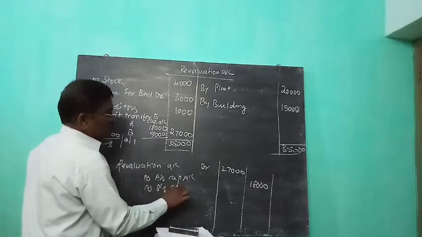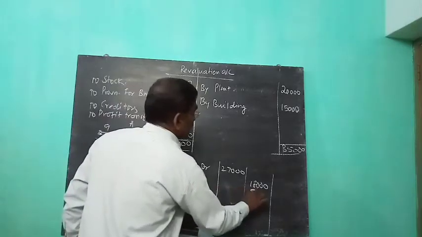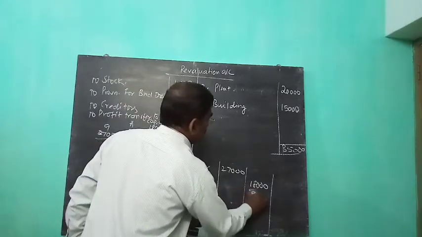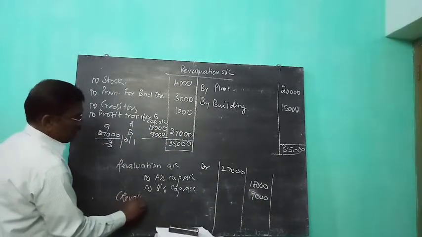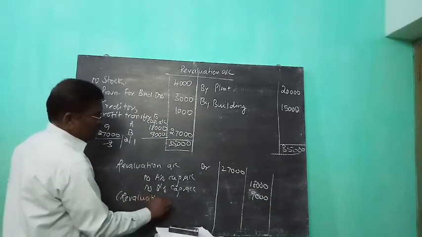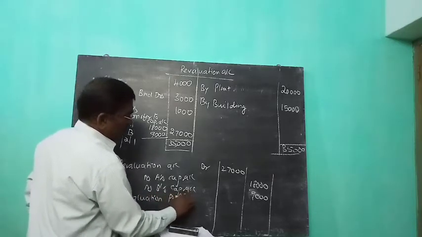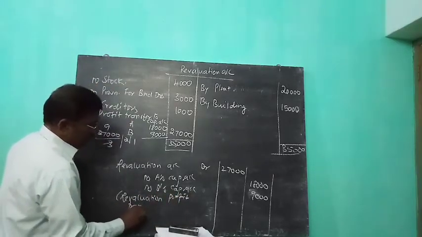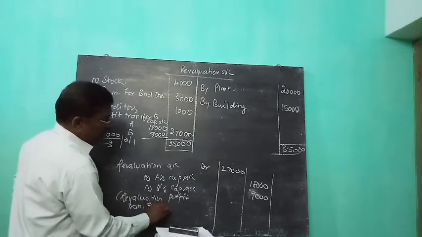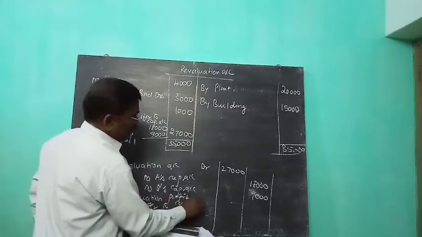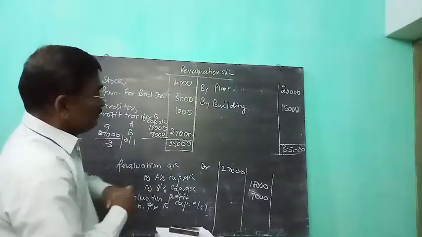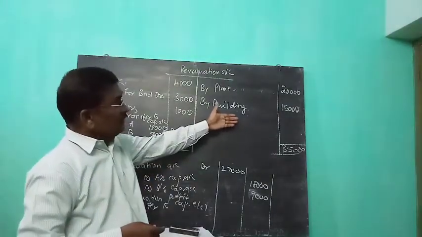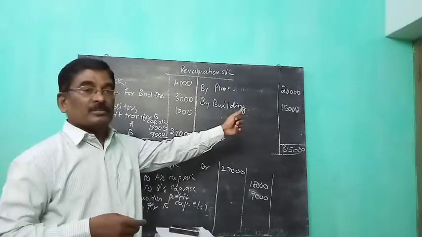The narration is: revaluation profit transferred to partners' capital accounts. Don't forget students, when the balancing figure comes on the debit side of revaluation, that is profit on revaluation. If the balancing figure comes on the credit side of the revaluation account, that is loss on revaluation.